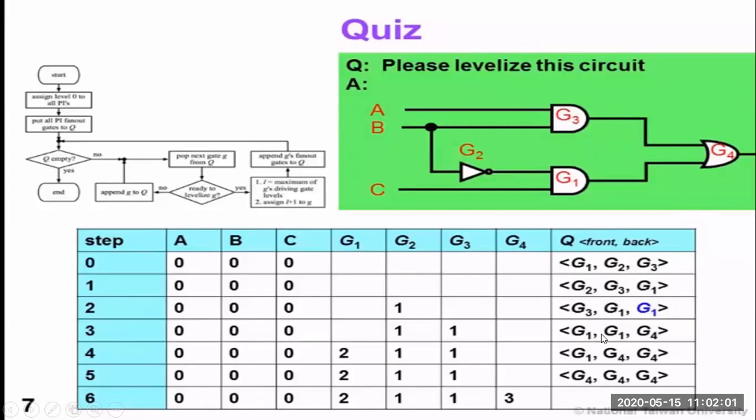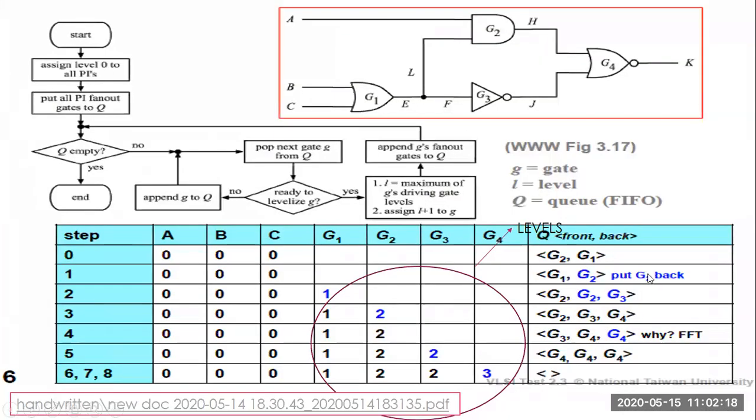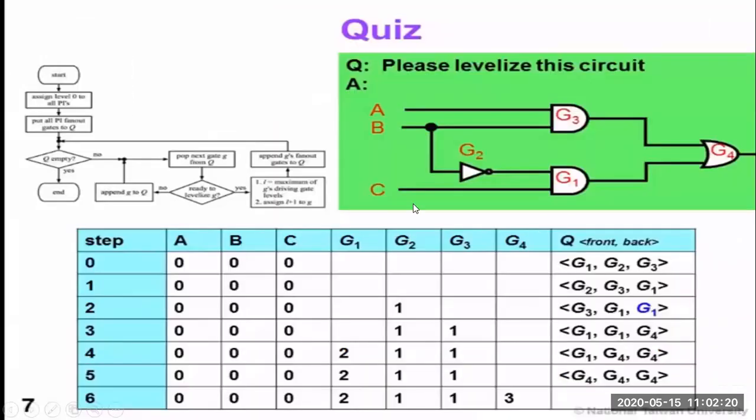So on processing, what happened? Again G1 and G1 will be taken here. G4 will be taken for the processing mode. Finally, at the last level of levelization, G4 will be taken and moved to the 3rd level up. So this is the same example I have discussed, one more example.